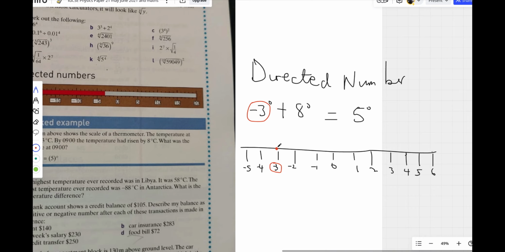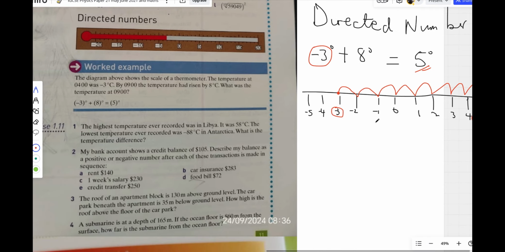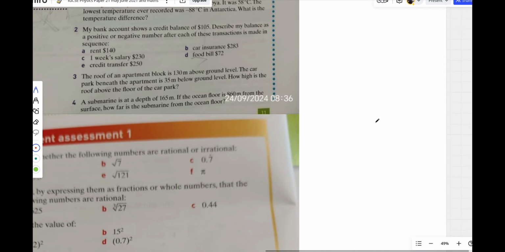Okay? Here it's plus, so I count to the right, 8 times: 1, 2, 3, 4, 5, 6, 7, 8. I stop at 8 because it's plus 8. The number I find at that point is 5. That's why my answer is 5. Using directed numbers, this is how we operate and how we use it to solve problems. So all you need to do is to solve some examples.